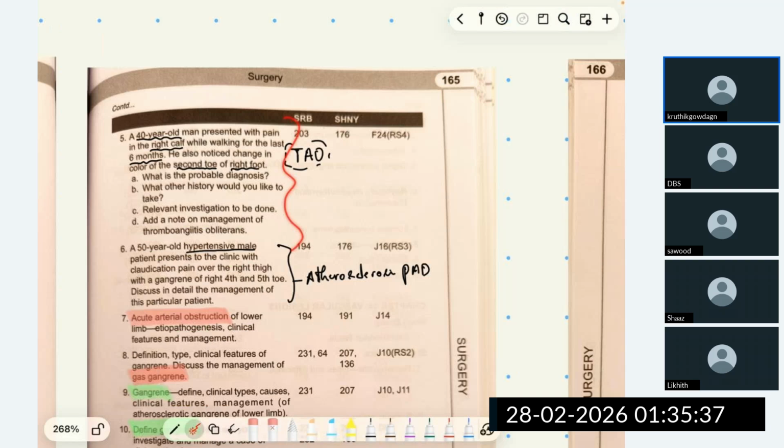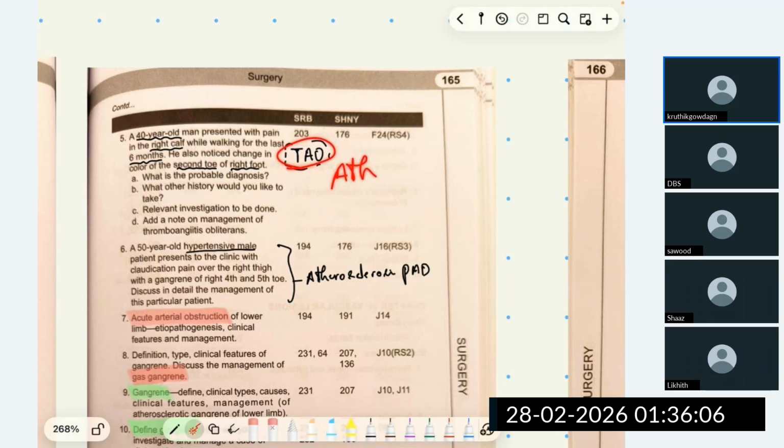A 40-year-old man presented with pain in the right calf while walking for the last 6 months. The 40-year-old man has presented with right calf pain, and also he noticed a change in the color of the second toe of the right foot. What can be the diagnosis? The 40-year-old man can have premature atherosclerosis, or he can also have TAO.